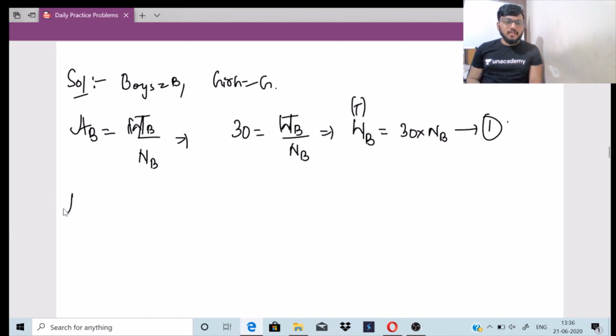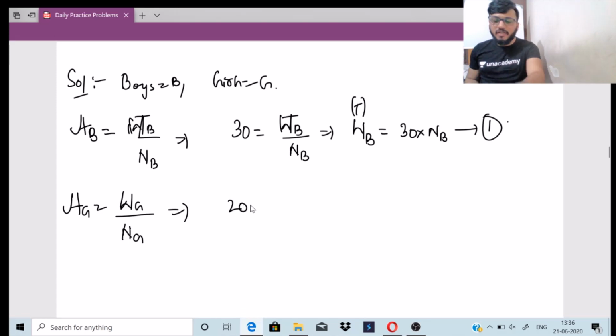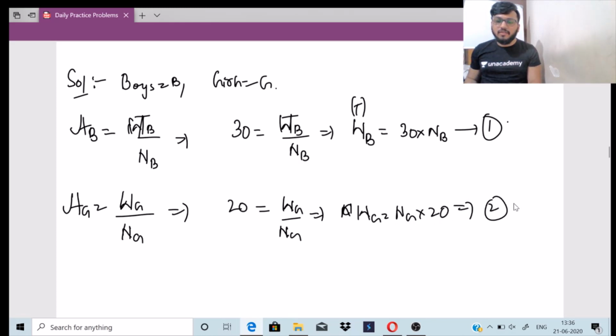Similarly girls का भी same होगा. Average weight of girls is equal to total weight of girls by the number of girls. The average weight of girls is 20, right? So 20 is equal to WG by NG. So WG is equal to NG into 20, or 20 into NG. This is my equation 2, right?